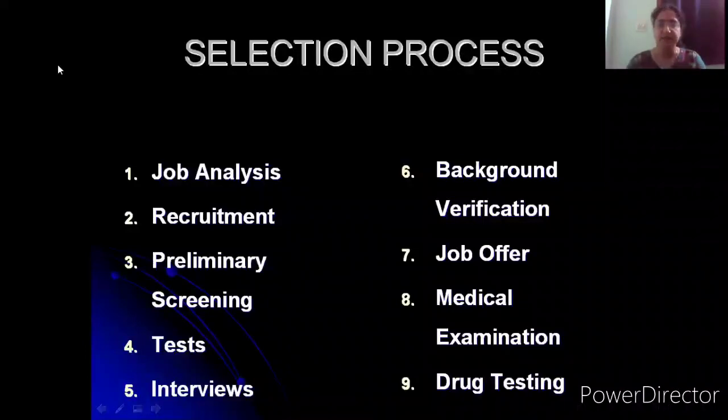Then have a look at the 8th point given over here. You have something known as a medical examination. A medical examination might be done before the offer letter is rolled out, or even after the offer letter is given, or maybe even after the employee joins the company and starts work. A medical examination is done to test the employee for physical fitness.